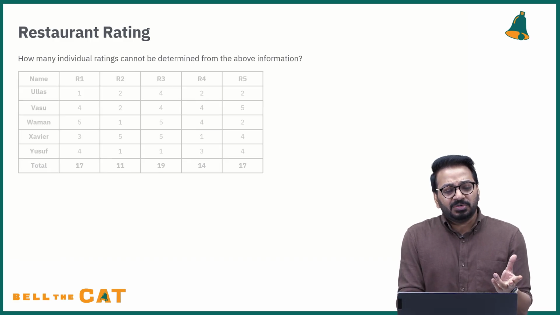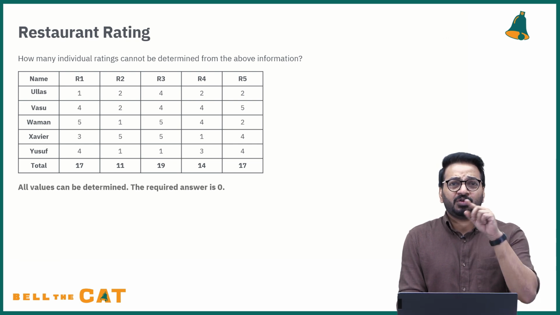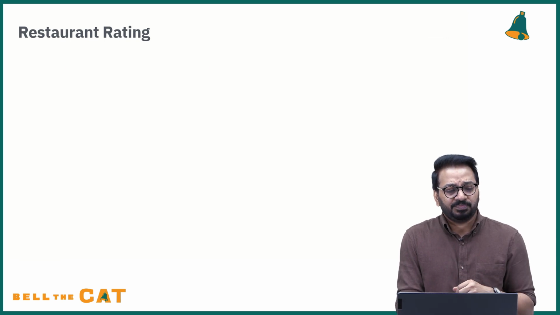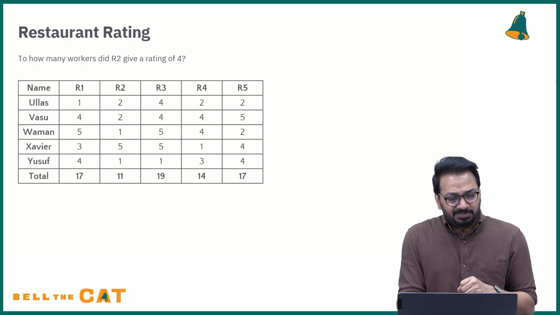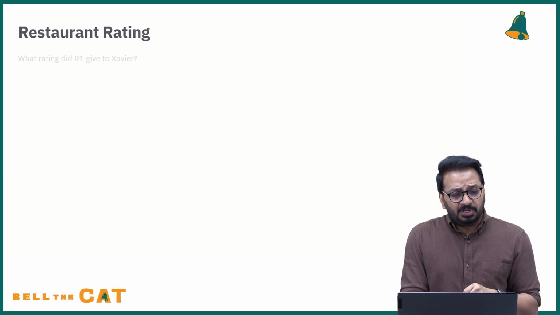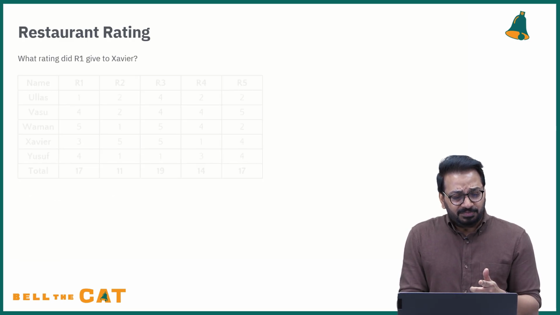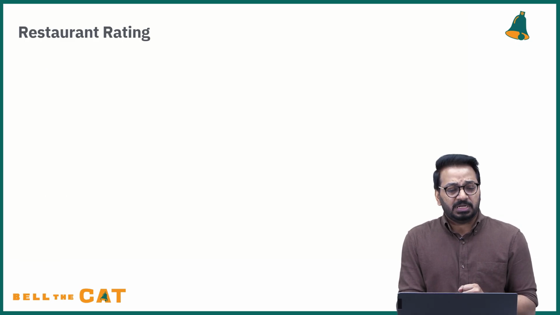How many individuals' ratings cannot be determined? All the ratings can be determined. So the required answer for theta is 0. To how many workers did R2 give a rating of 4? R2 actually gave a rating of 4 to nobody. So the required answer again is 0. What rating did R1 give to Xavier? That is 3. So that's the required answer.